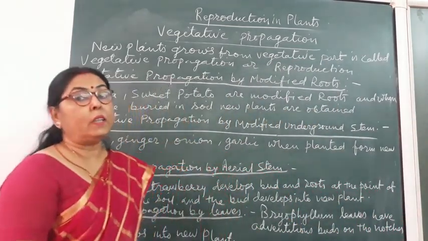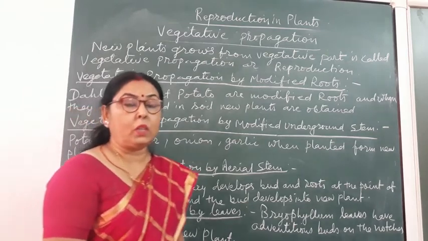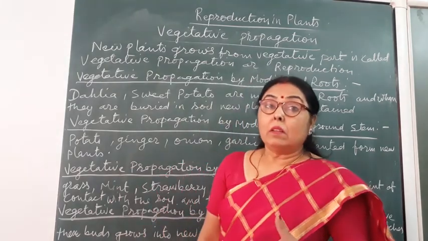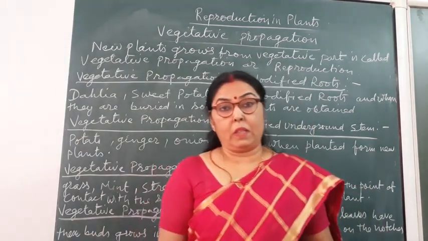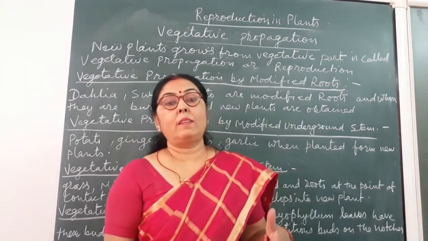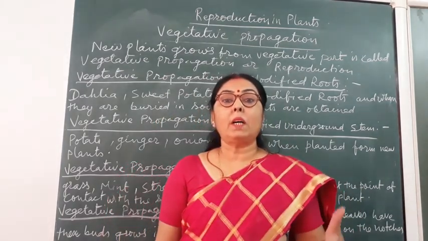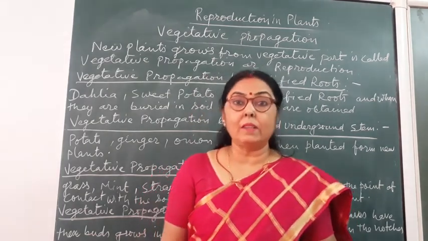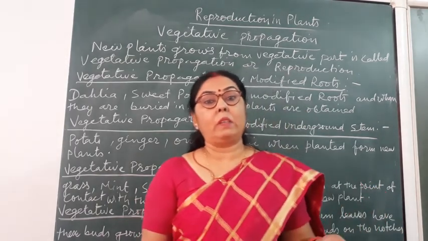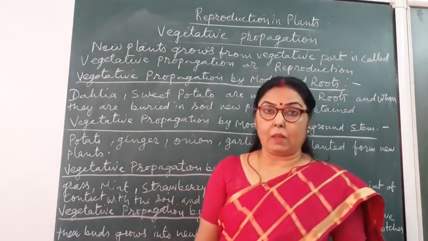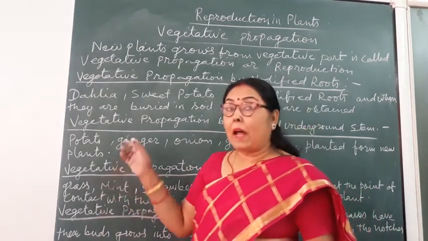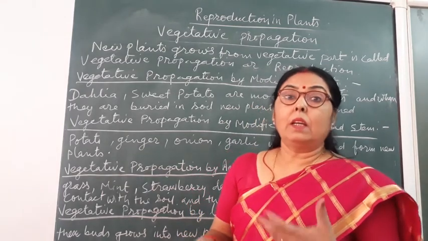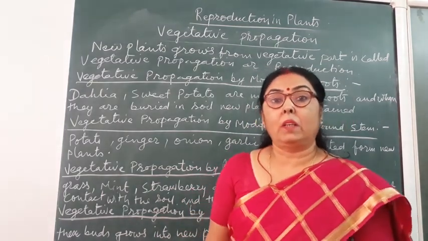Now, vegetative propagation. Why is this type of formation of a new plant, which is also reproduction, known as vegetative propagation? Because new plants are grown from the vegetative parts of the plant. You all know plants have two types of parts. Root, stem and leaves are known as vegetative parts, and the flower is the reproductive part. So, new plants that grow from root, stem and leaves is known as vegetative propagation.